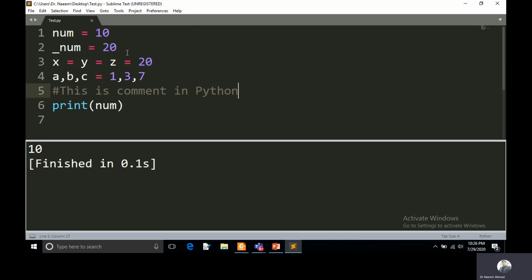So it was all about the concept of the keyword, variable, comment, and identifier. I hope you have understood all these concepts.